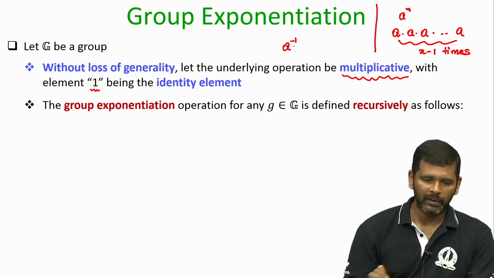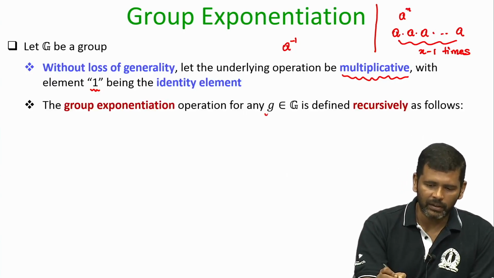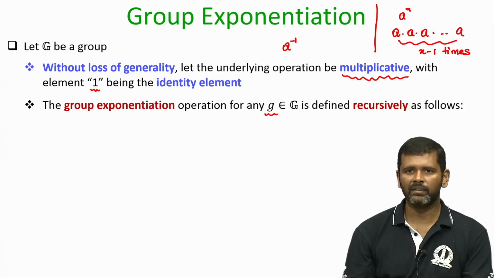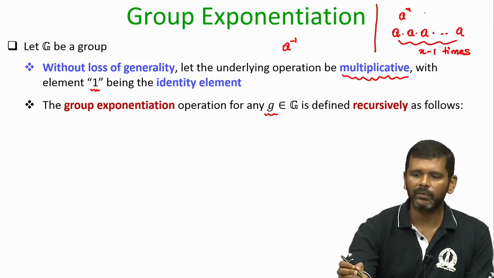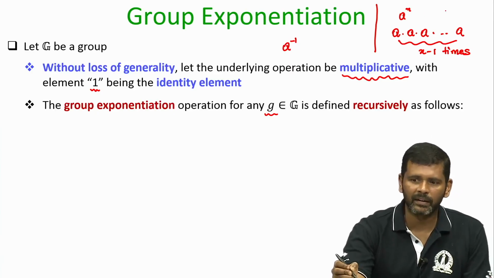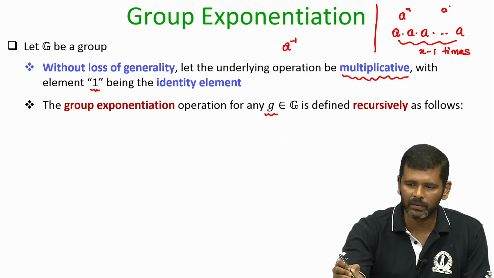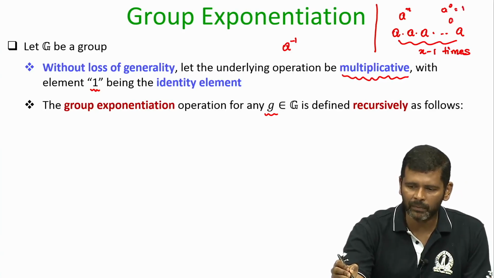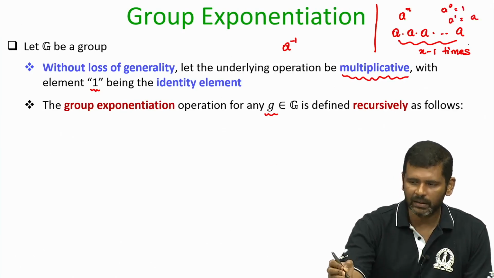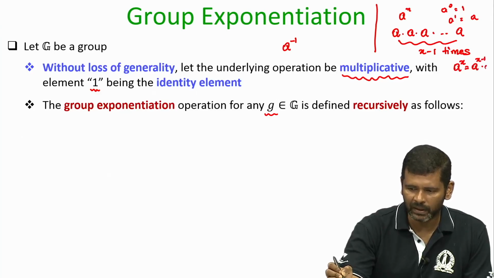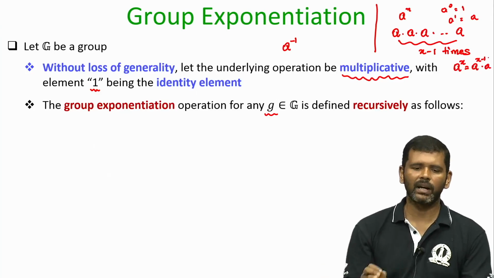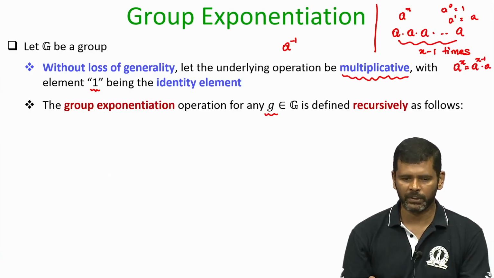Now, the group exponentiation for any group element is defined recursively as follows, because in the regular world also A power x can be defined recursively. I define A power 0 as 1, then I define A power 1 as 1 times A, and then I can recursively define A power x as the result of A power x minus 1 with A. A similar definition I will now use in the context of an abstract group.